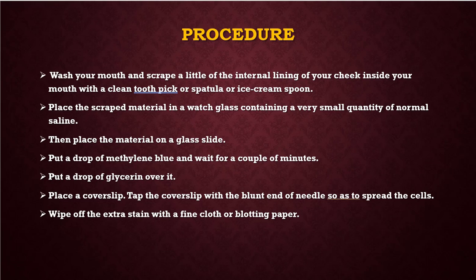They placed it on the glass slide directly. Put a drop of methylene blue and wait for a couple of minutes, and put a drop of glycerin over it if you want, and place a cover slip and tap the cover slip with the blunt end of a needle if you want, so as to spread the cells. Wipe the extra stain or water with a blotting paper or white paper.